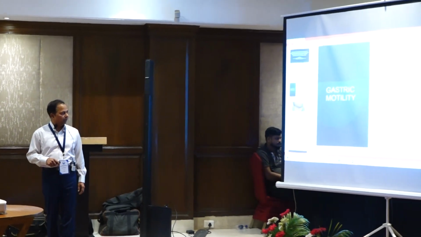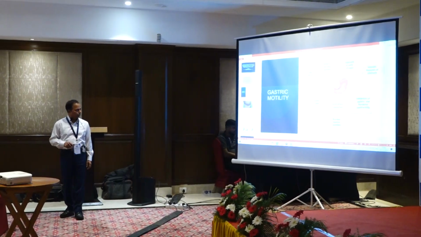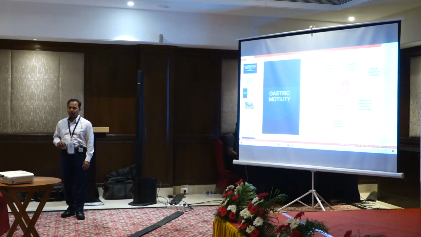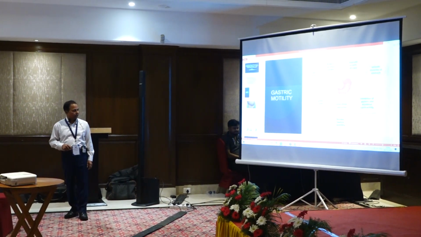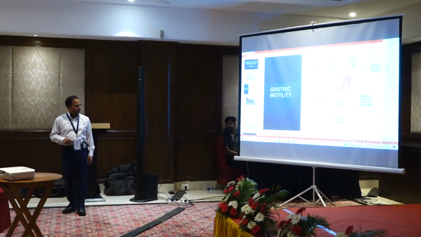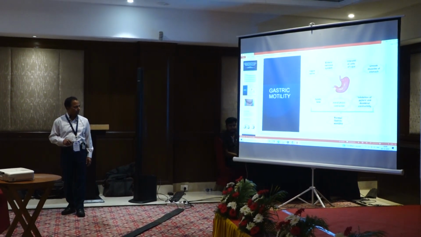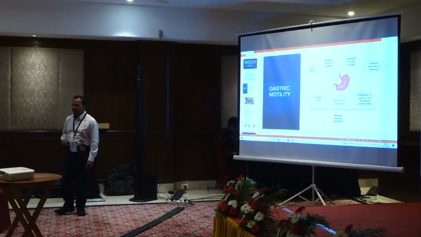This is substantiated by fundic tone, which is there every single moment. And there are phasic contractions of the stomach, so the food can go from here to here. This is the normal path for the meal once you take anything orally. In addition, there has to be inhibition of the pylorus. This is the pylorus, so it has to be inhibited so that effective contractions can take place.